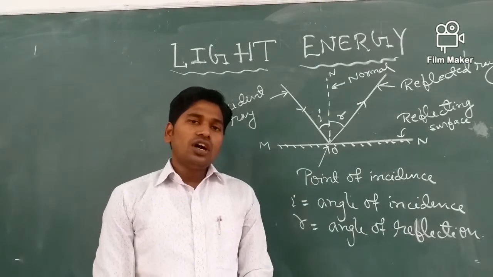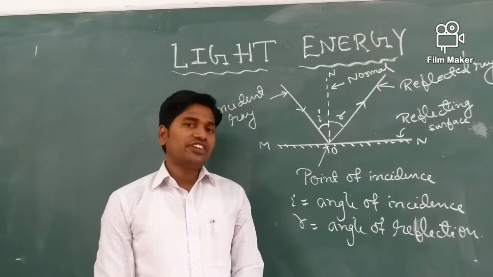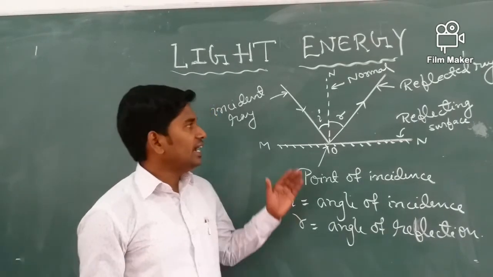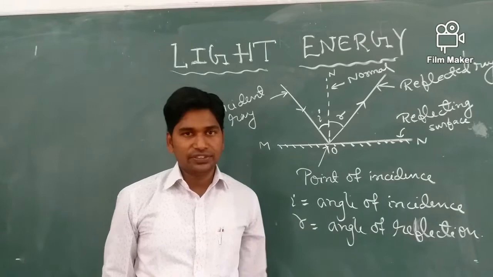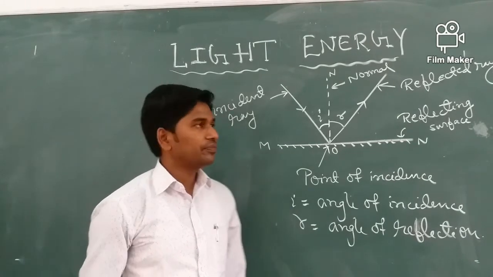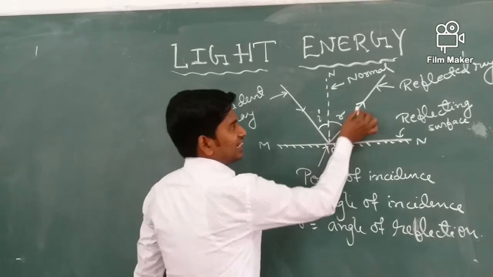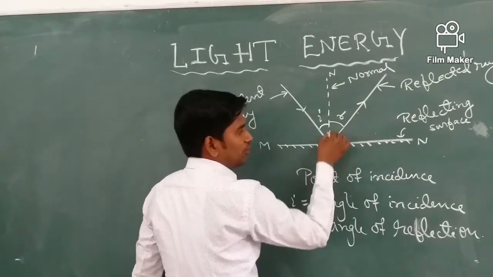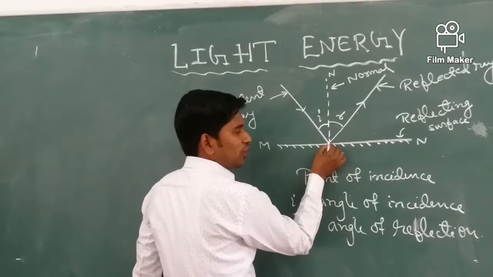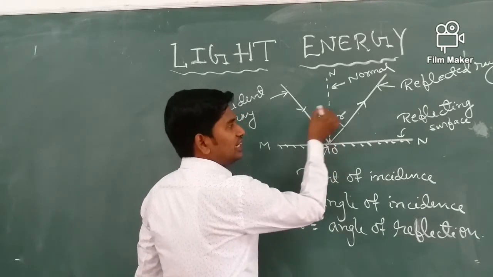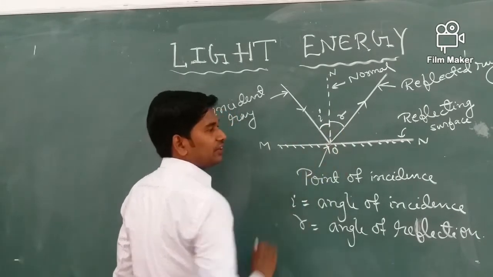We can also talk about the laws of reflection. There are two laws of reflection. The first one is: incident ray, reflected ray and normal at the point of incidence, all three lie in the same plane.